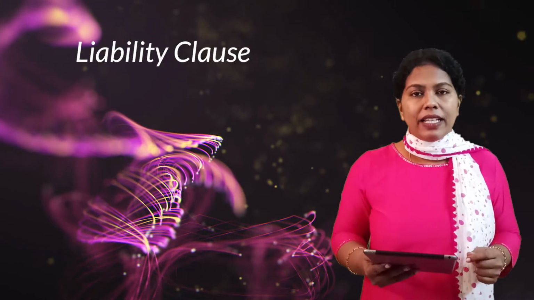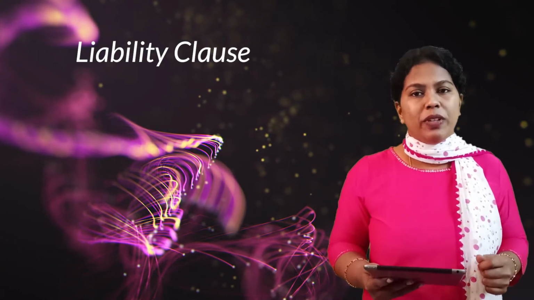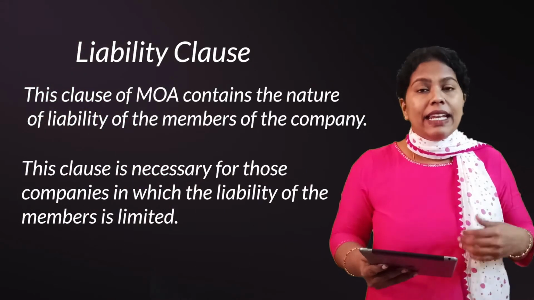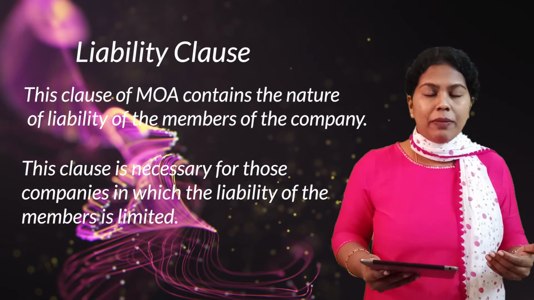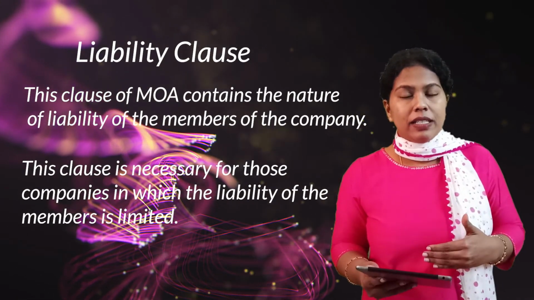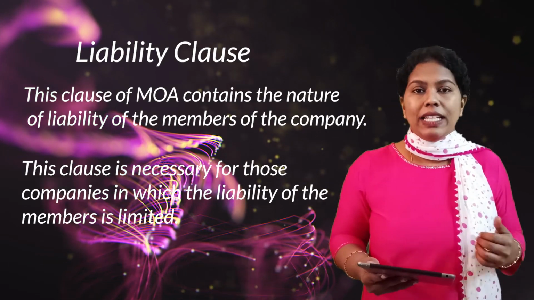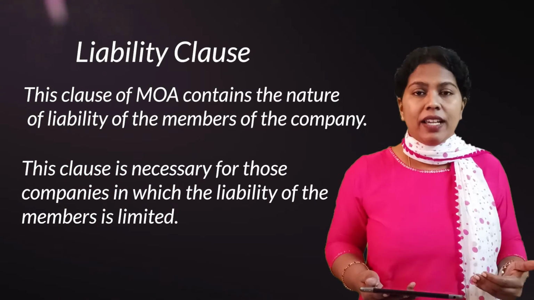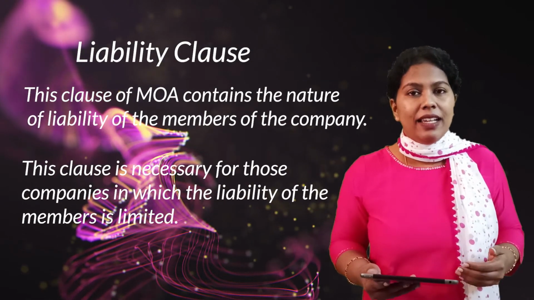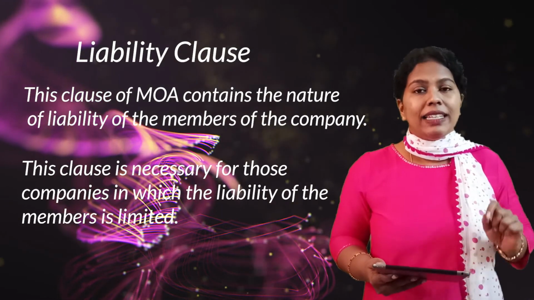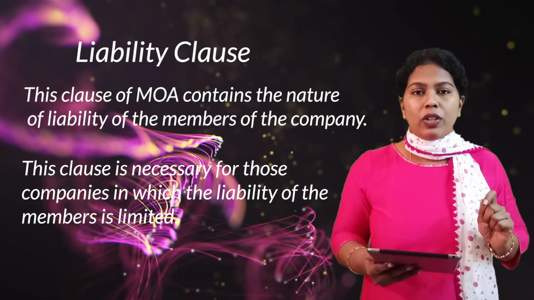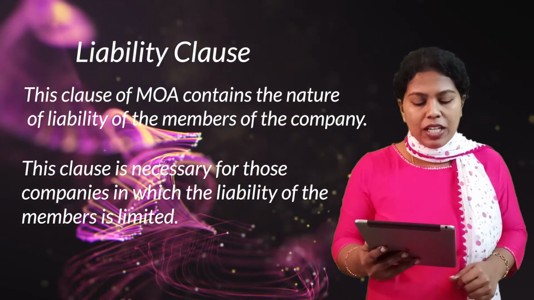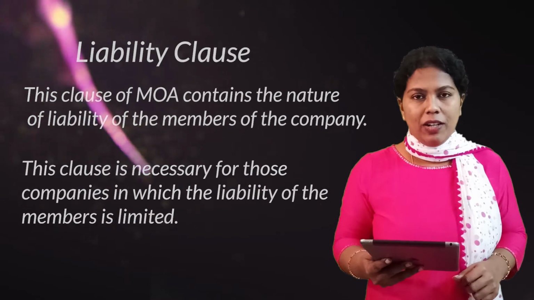Now coming to the fourth clause, that is the liability clause. That determines the liability of the members of the company. That is the nature of liability, whether a limited liability company or an unlimited liability company. If it is a limited liability company, whether it is limited by shares or limited by guarantee, that needs to be mentioned. And that will be mentioned in the fourth clause of the Memorandum of Association, the liability clause.